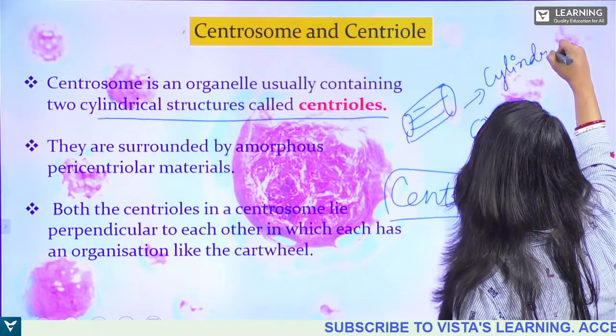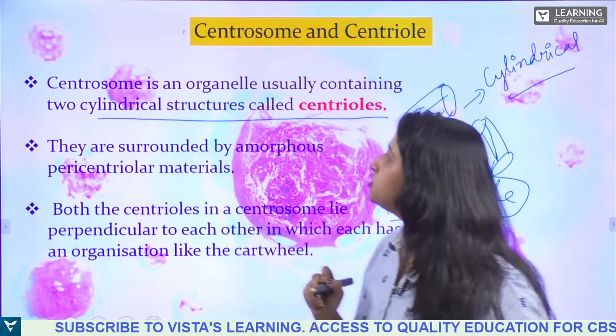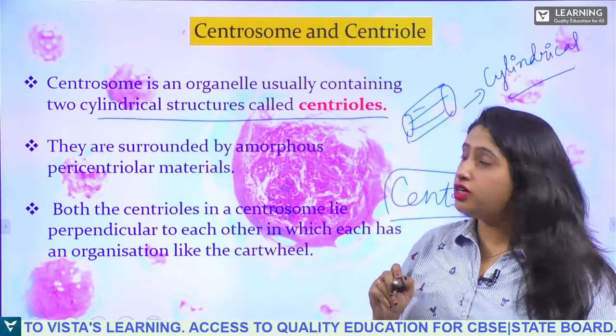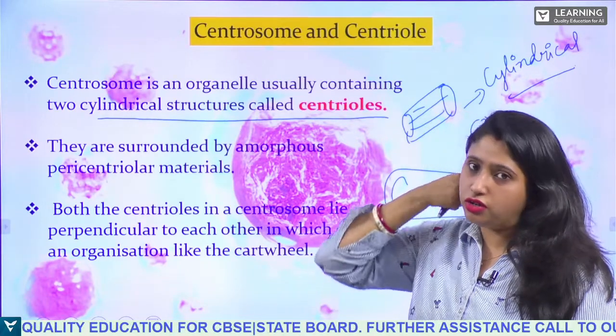The centrosome is the organelle containing 2 cylindrical structures called centrioles.